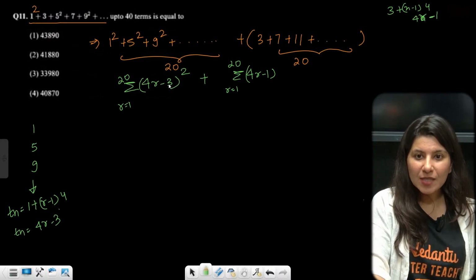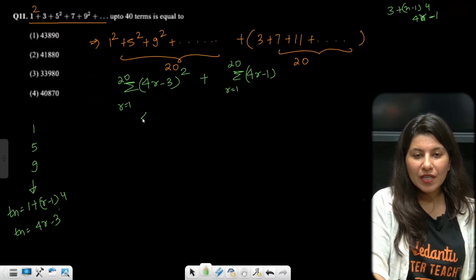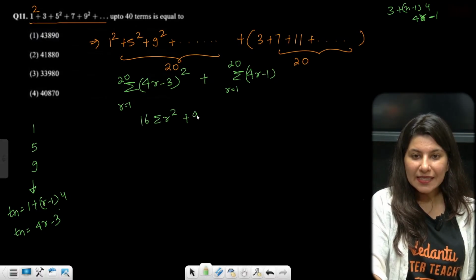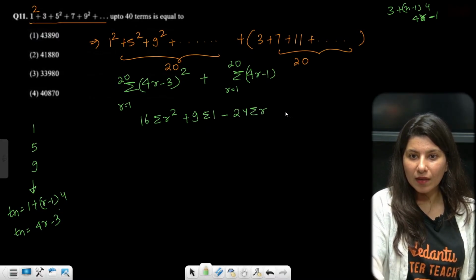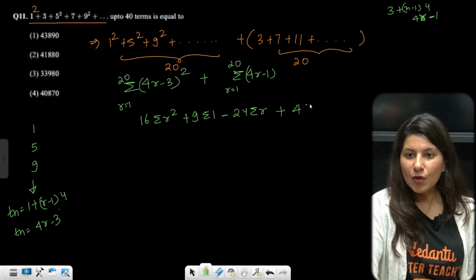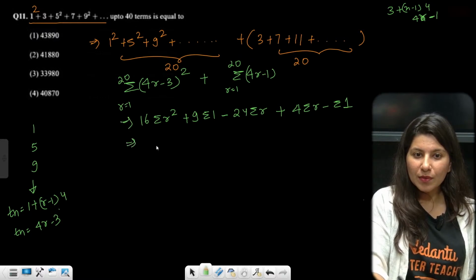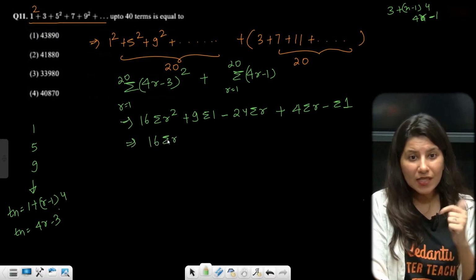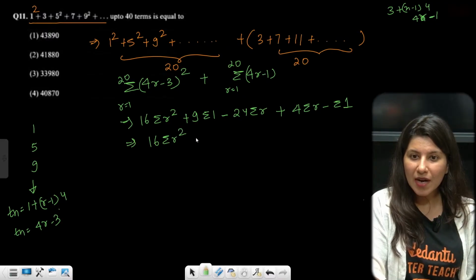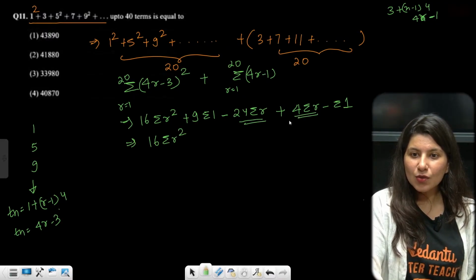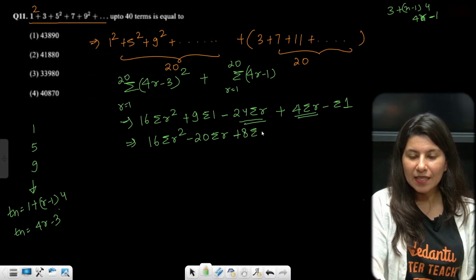Okay, now you need to expand this. So this is going to give you what? 4 4s are 16 sigma r square plus 9 sigma 1 minus 4 3s are 12, 24 sigma r, plus this 4 sigma r minus sigma 1. Correct? So now if you combine these, because both sums are from r equals 1 to 20, sigma r square, and minus 20 sigma r, 9 minus 1 is going to be 8, so plus 8 sigma 1.